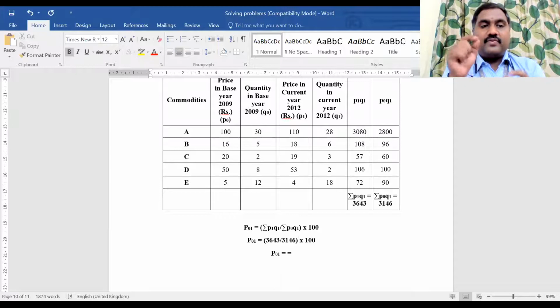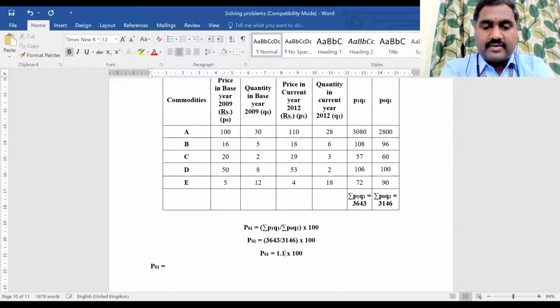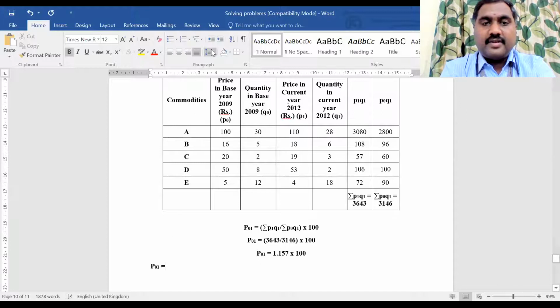Tell me what 3643 divided by 3146 is. It is 1.157. Okay. Now if you multiply with 100, you will get 115.7. This is the answer.